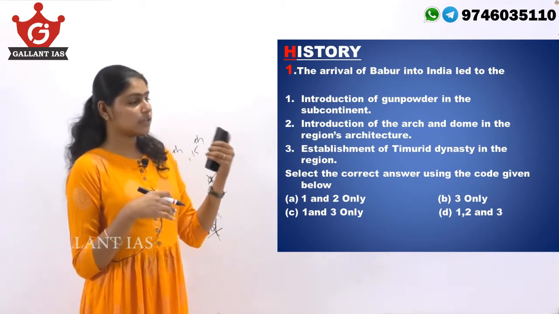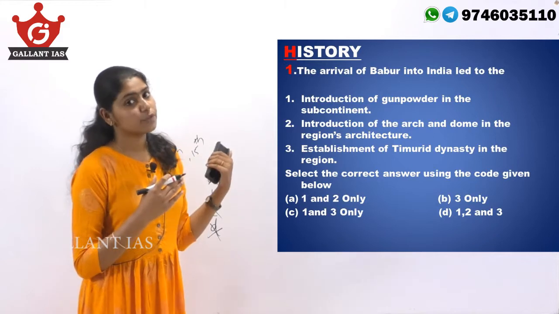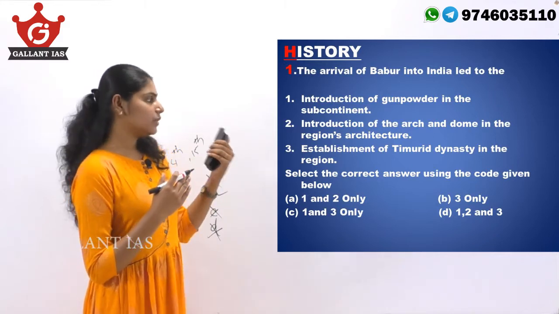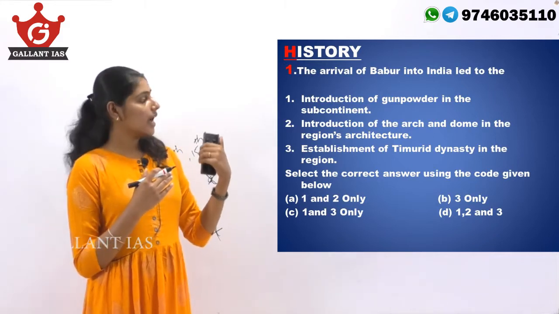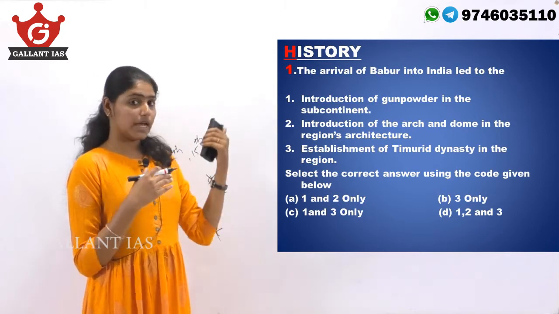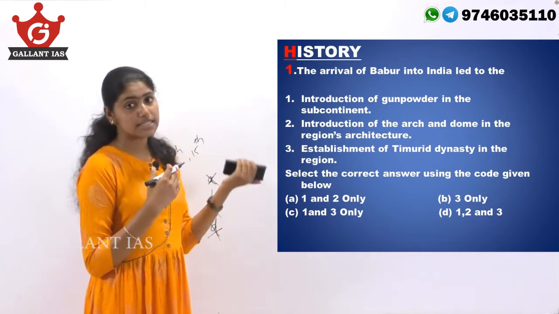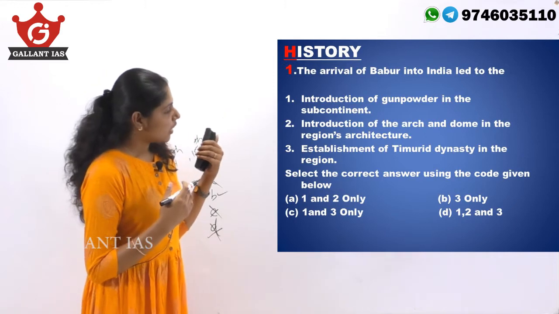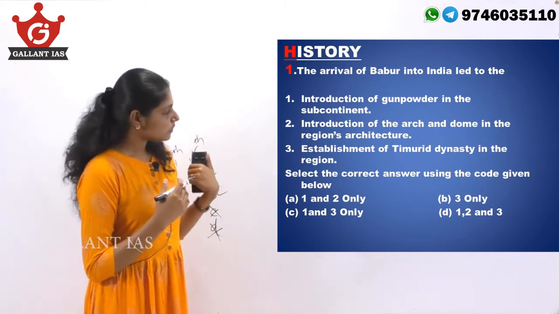So, arches and domes are very peculiar features of Islamic architecture and it was introduced by a much earlier empire, that is Delhi Sultanate. So, statement 2 is also wrong.